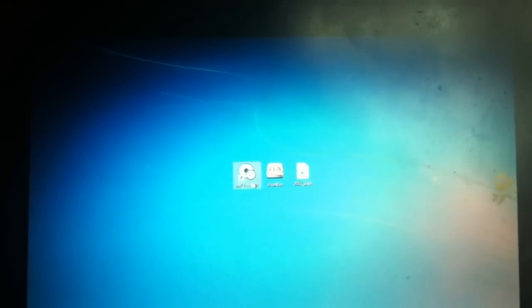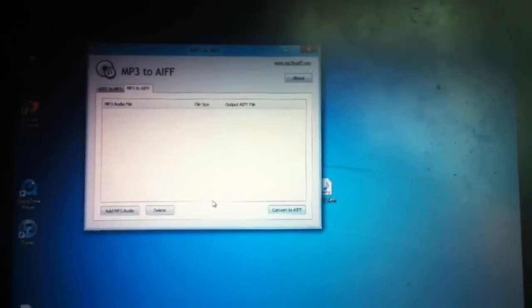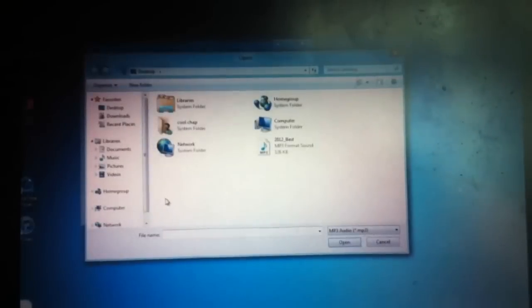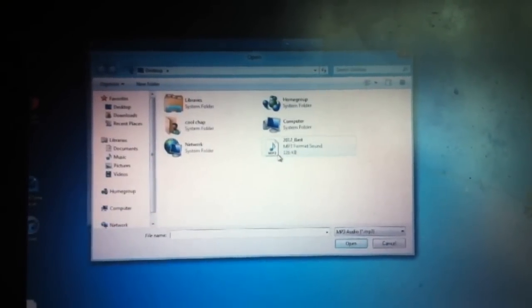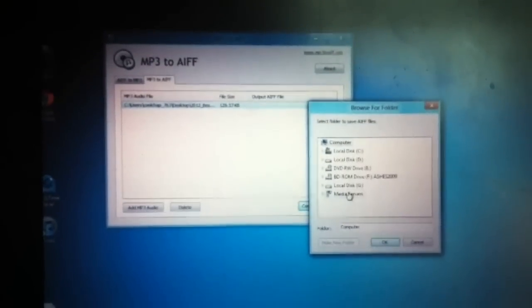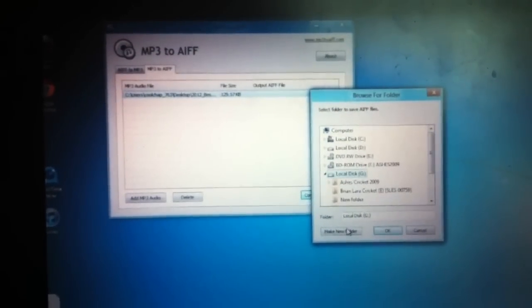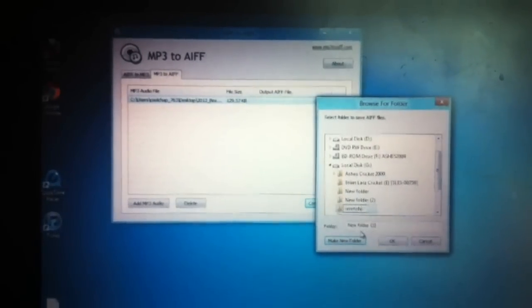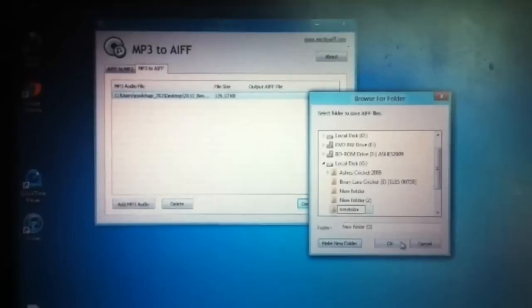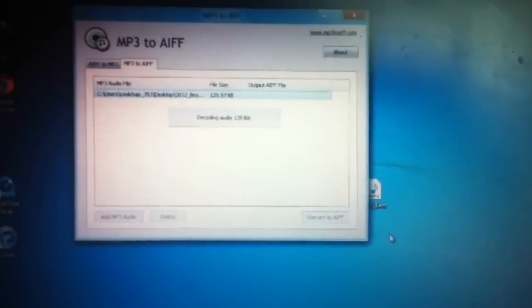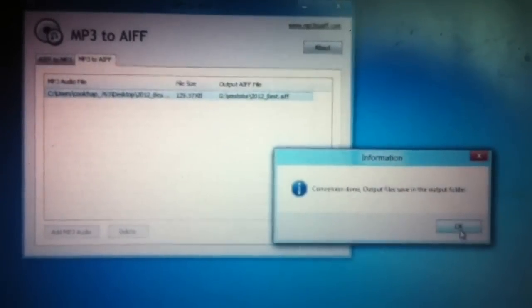first of all, open mp3 AIFF and add mp3 audio 2012 my best, and go to convert to AIFF. Select a drive, make a new folder, name it SMS tone, whatever you want, and OK. Done. So simple.